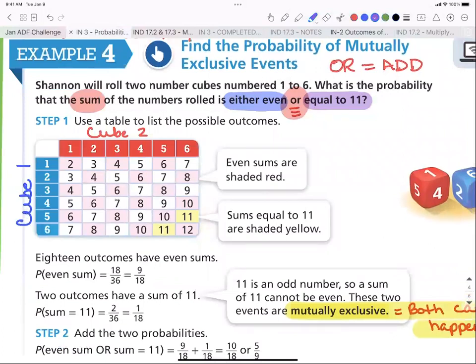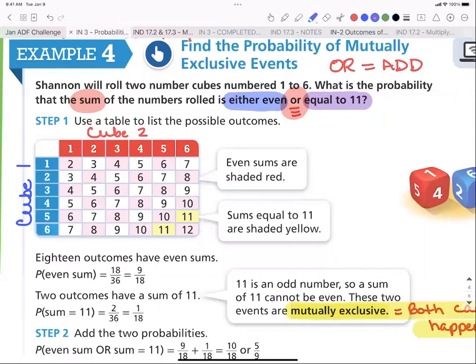Is 11 an even number? So can you have an overlap of an even number and the number 11? Okay, so this is an example of a mutually exclusive event. There's one less step to do with these. These are nice. The next example we're going to do, where they're not mutually exclusive, has a second step. So that's why these are kind of easier to do.